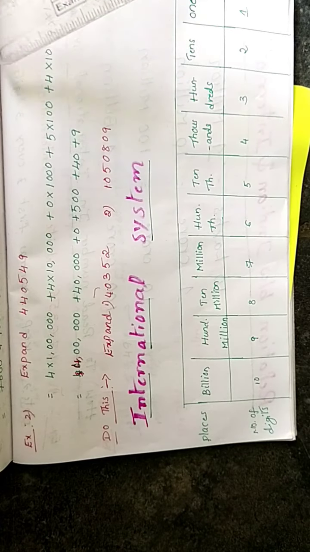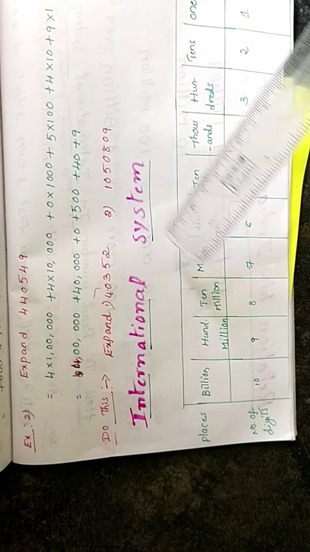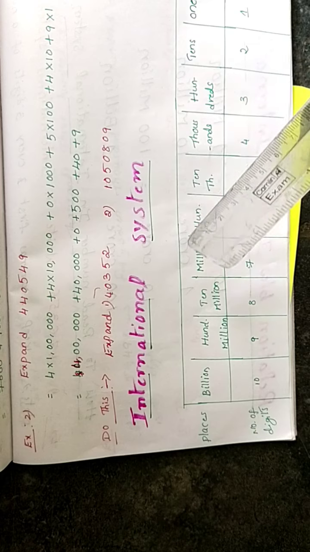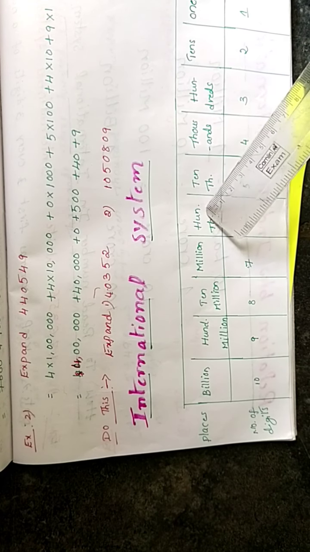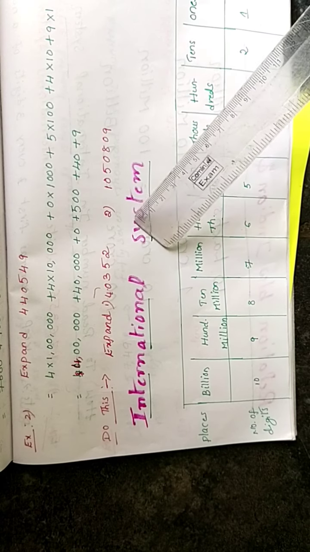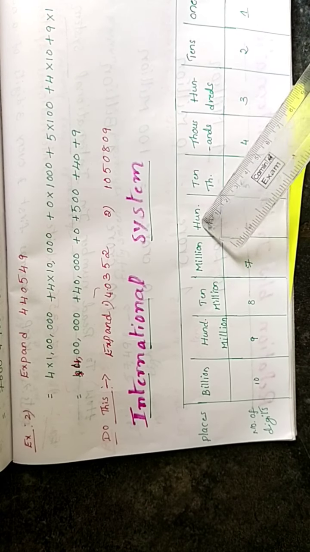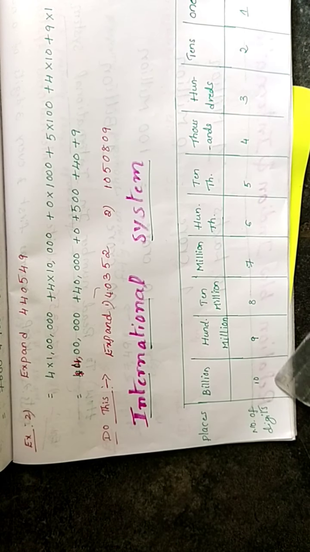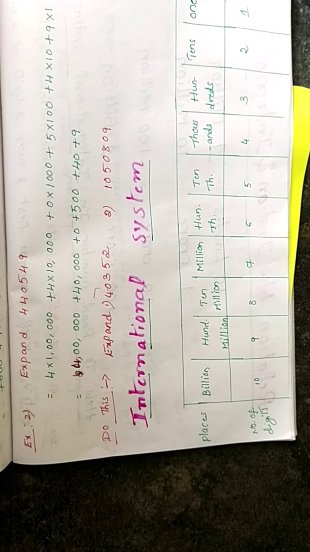There is a difference between the Indian system and the international system. In the Indian system, after hundreds and thousands comes lakhs, and a million means 10 lakhs. Like this we replace these values. Okay, number of digits, 10 digits.